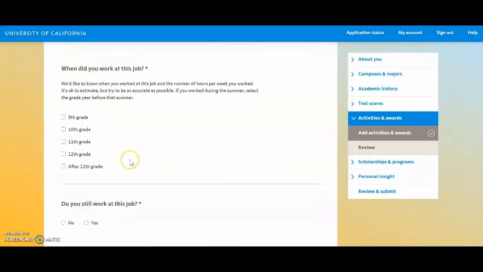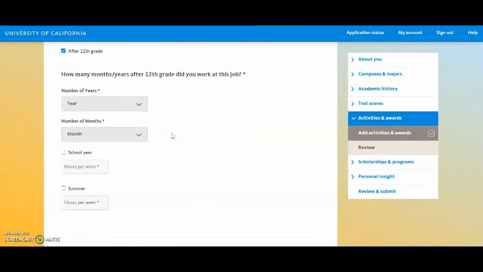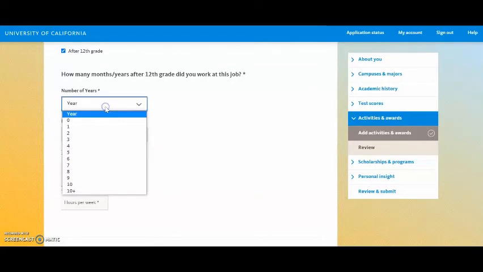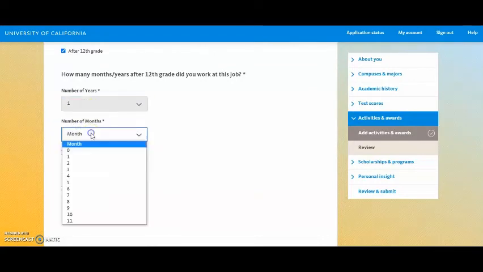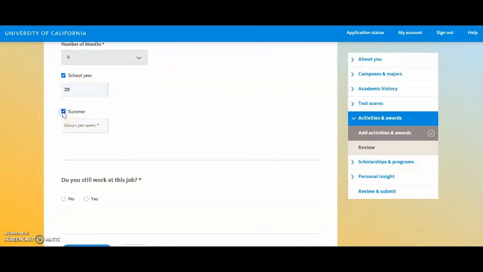Next, when did you work at this job? I'm going to go ahead and put that I got it once I graduated, so after 12th grade. Next, how many months and years have I worked at this job? I'm going to put 1 year and 6 months. Next, I want to know how many hours per week you work during the school year. So I'm going to put 20 hours a week. And then for summer, I work more, 30 hours a week.